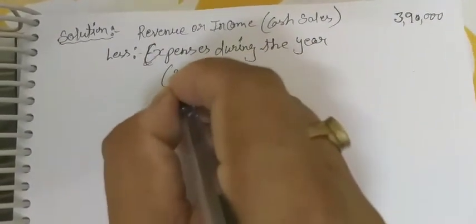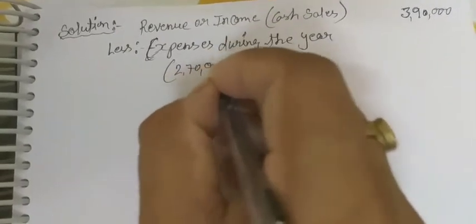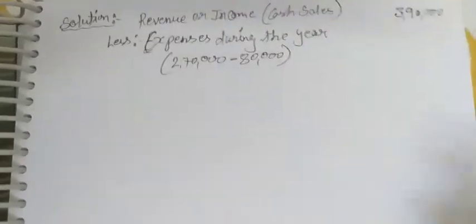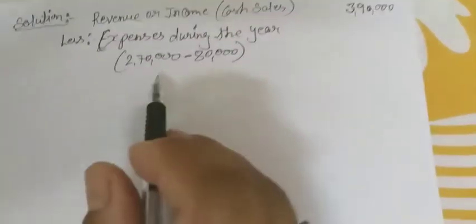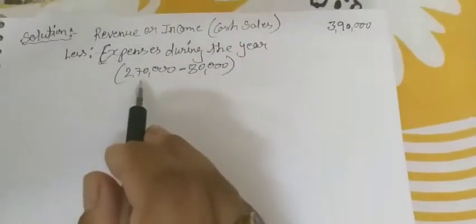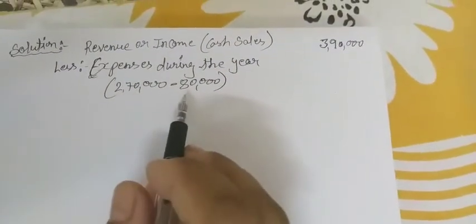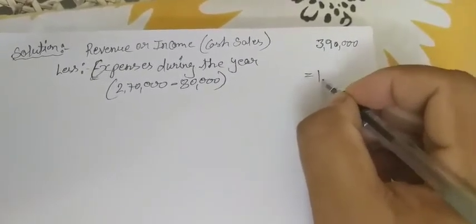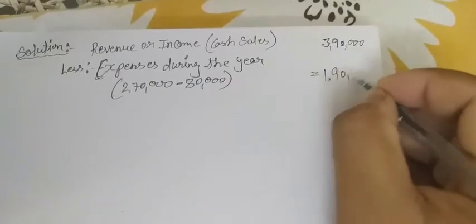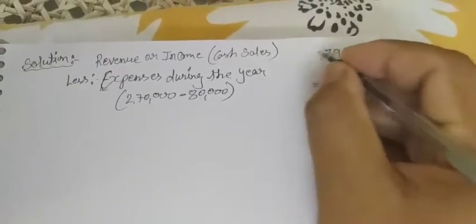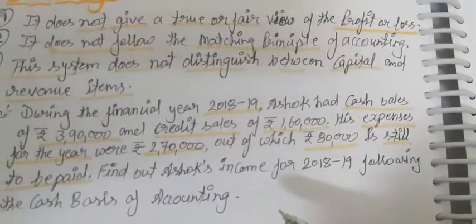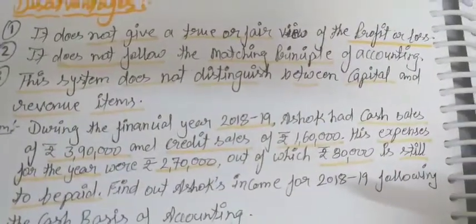So total expenses were 2,70,000, but 80,000 is still to be paid. So now the cash expenses are 2,70,000 minus 80,000, that is 1,90,000 rupees. No other transactions are there in this question.